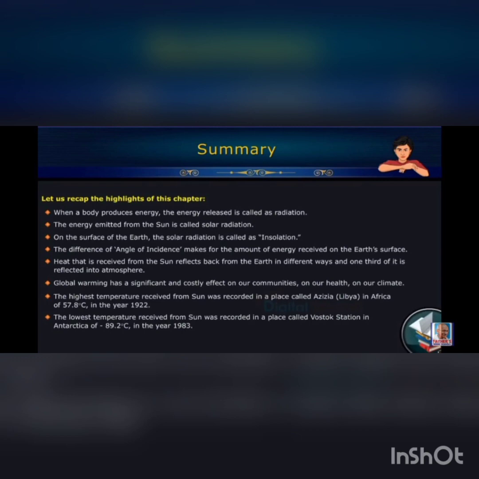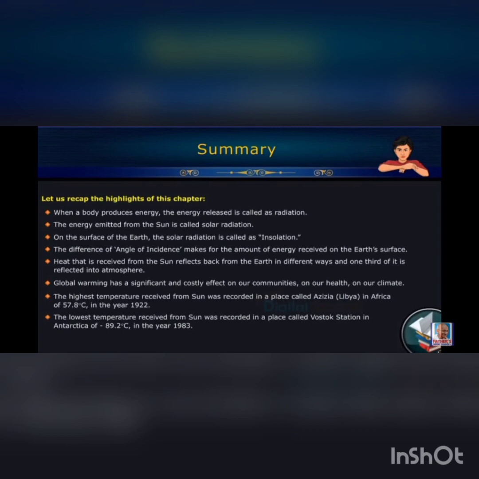The difference in the angle of incidence makes for the difference in the amount of energy received on the Earth's surface.